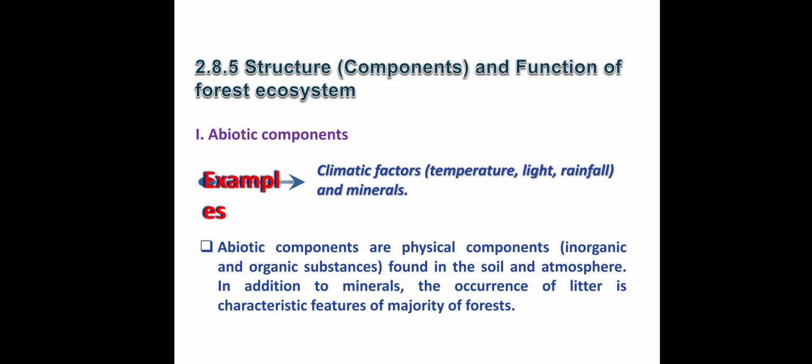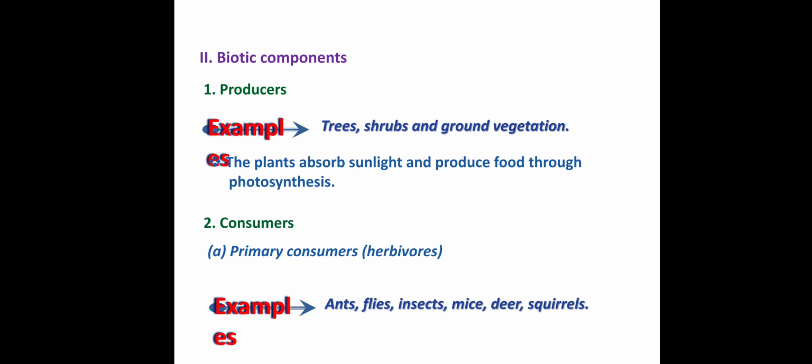So structure and function of forest ecosystem. There are two components, abiotic and biotic components. Abiotic means non-living components, that is, physical and chemical components. Biotic means living components: producer, consumer, and then decomposer.